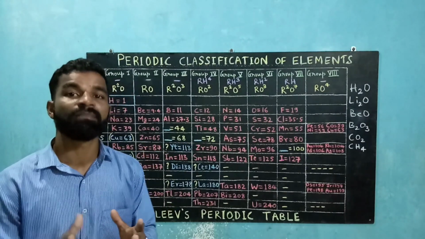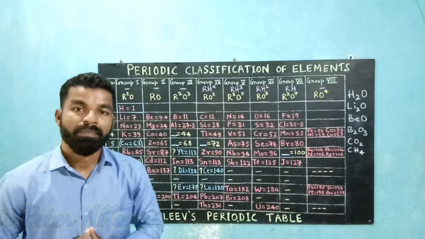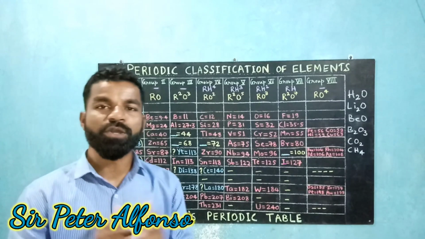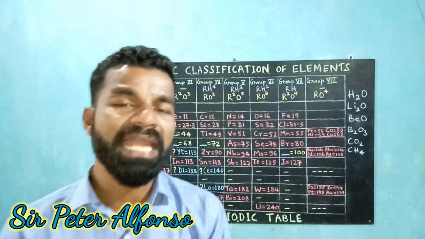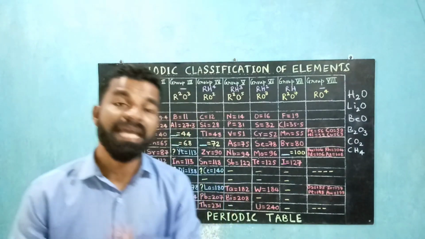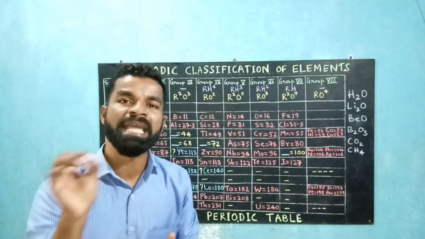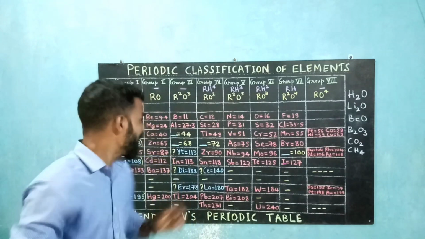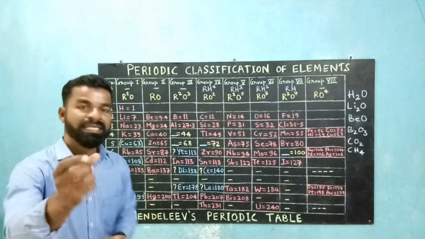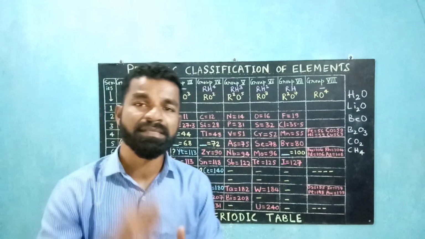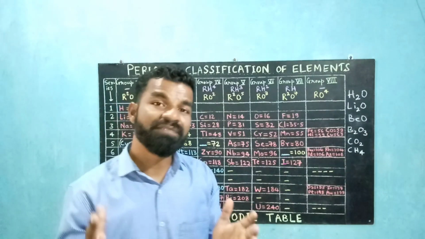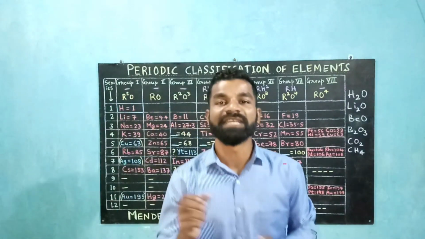Next, you can see some question marks in the periodic table. Mendeleev kept question marks in his periodic table because the elements were getting discovered at that time. There were some uncertainties in the names given to these elements. So he kept question marks just before the symbols or the names of these elements.